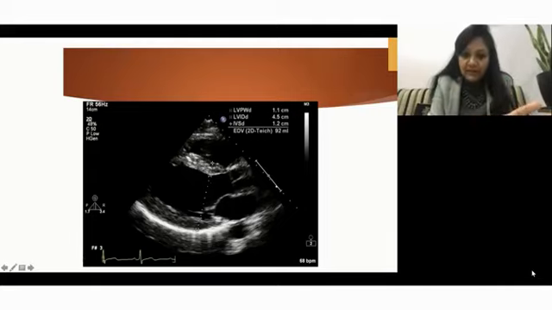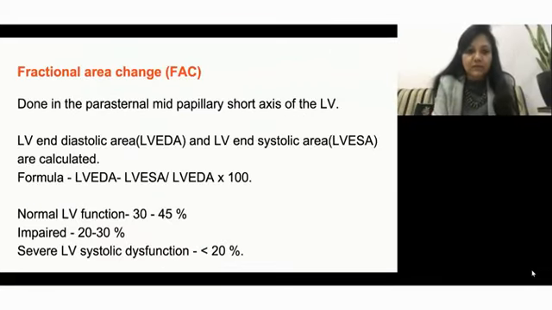And then LV internal diameter in diastole is around 45 to 50, and in systole it is 28 to 32, or just say 30. You can remember it that way. Okay, so that was all about LV dimensions. Now coming to fractional area change.